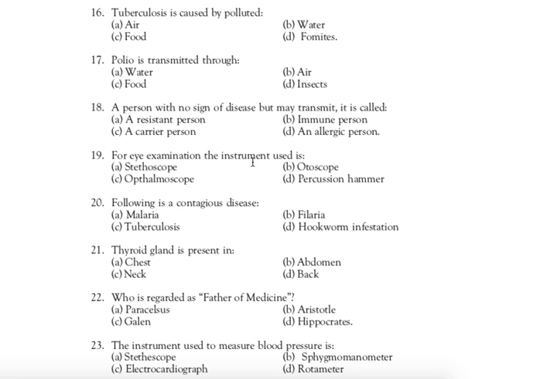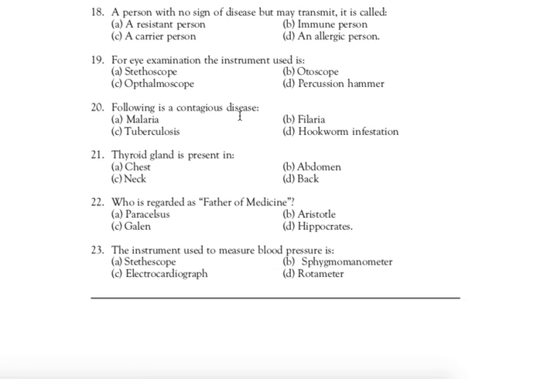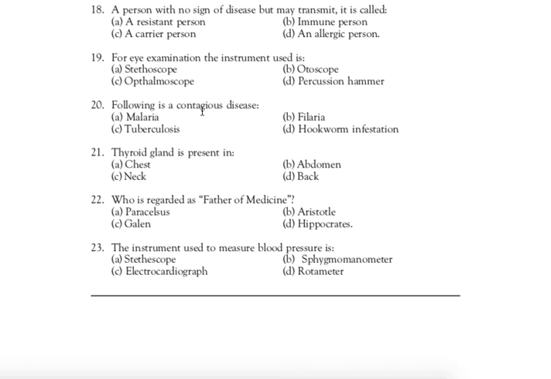Next question. Question number 19: For eye examination, the instrument used is. Correct answer is C, ophthalmoscope. Ophthalmoscope is used for eye examination.